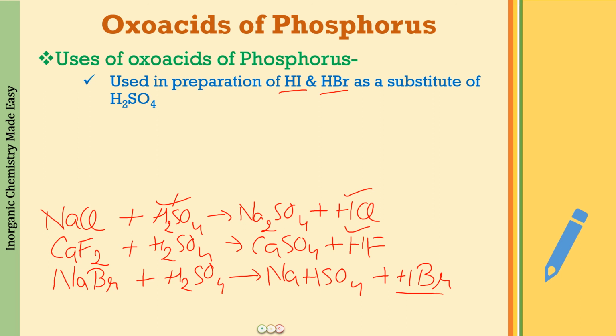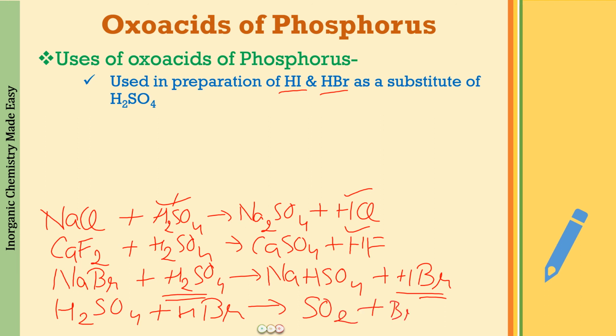Now HBr and HI, they are strong reducing agents, and H2SO4, this is a strong oxidizing agent. And now you can see both of these, they are present in the reacting media, right? So what will happen is this H2SO4 is going to react with HBr, and what will be formed is sulfur dioxide, okay, and bromine, and to complete the reaction some water.